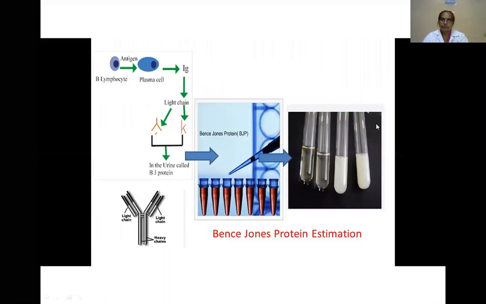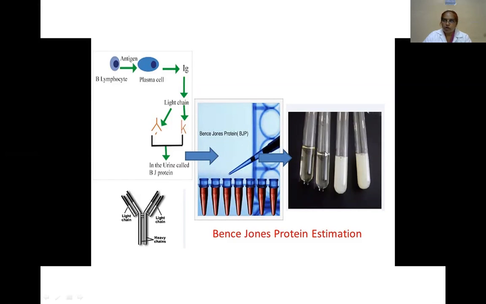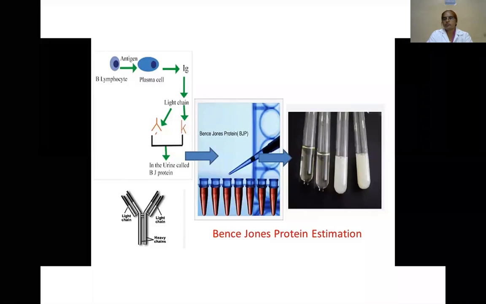See here, this is the normal one before the heating. After heating, this one is the prolonged heating and cooling. This is about 60 degrees, between 60 to 70 degrees Celsius. Precipitation is seen. So that means this urine contains the light chains of the immunoglobulins. That is nothing but Bence Jones proteins. So Bence Jones proteins contain the light chains of the immunoglobulins.